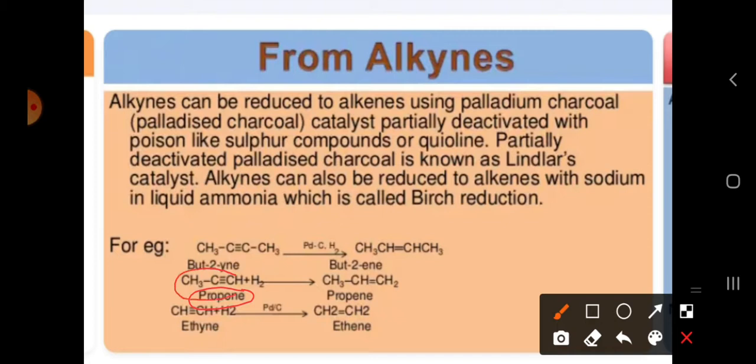Here the breaking of a bond is going to take place, and one hydrogen here, one hydrogen here, then we are going to get propene. And next one, ethyne: if you take ethyne in the presence of palladium, here also we are going to get ethene. So means the triple bond is reducing to a double bond.